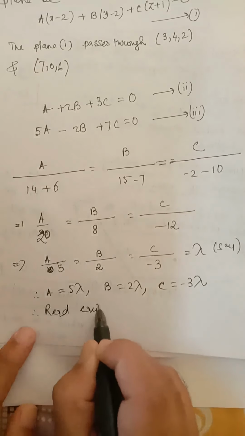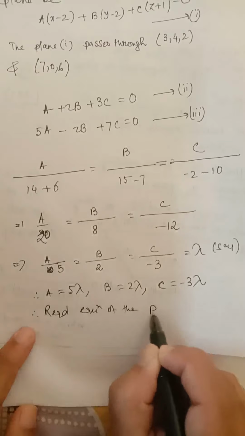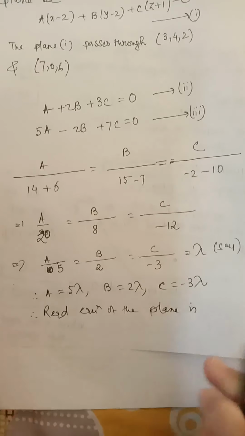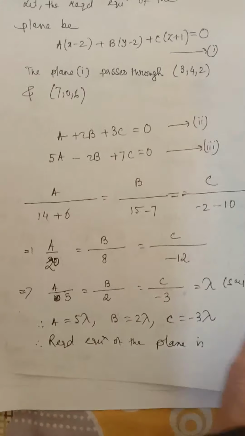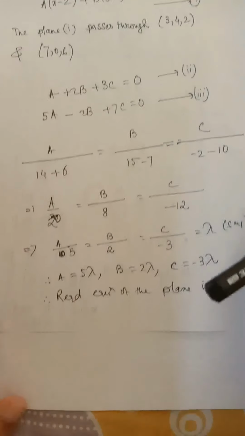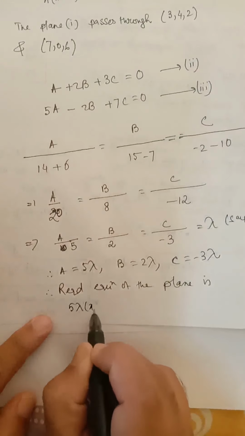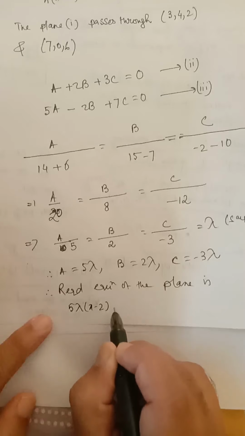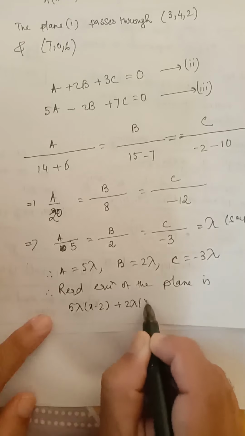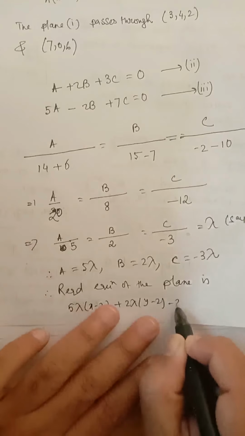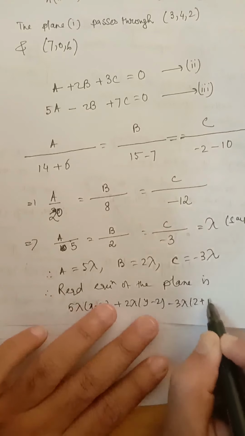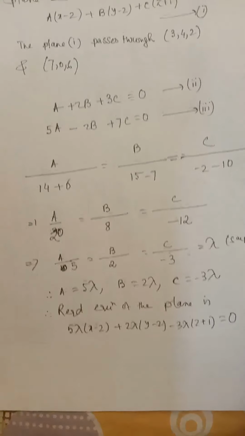And therefore the required equation of the plane is, we will put these values of a, b, c in 1. So it will be 5 lambda into (x minus 2) plus 2 lambda into (y minus 2) minus 3 lambda into (z plus 1) is equal to 0.